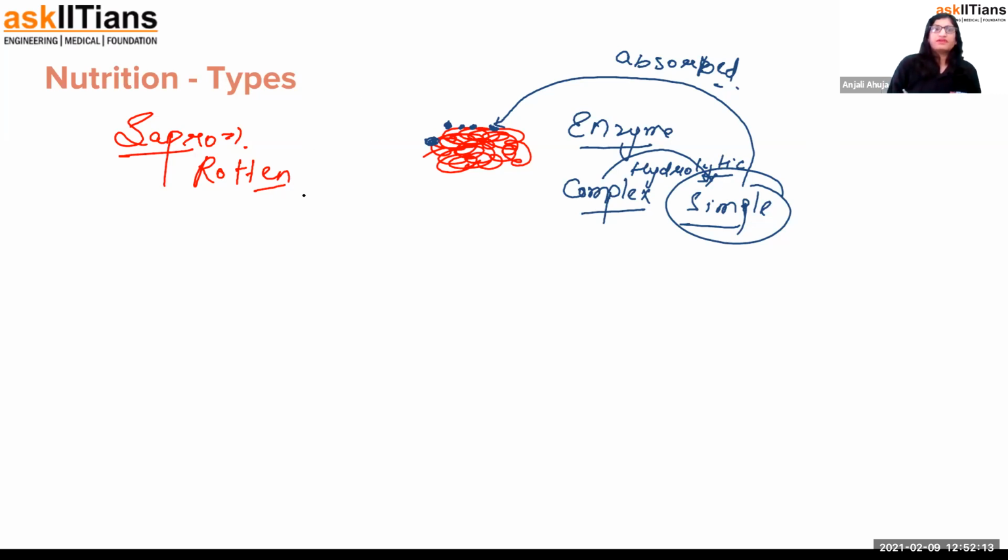So there is an example, for example, fungi and bacteria. I suppose now that's clear to you. So organisms which show the saprophytic mode of nutrition are known as saprophytes.